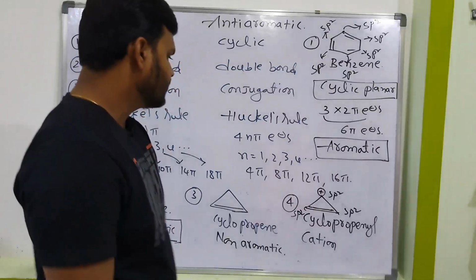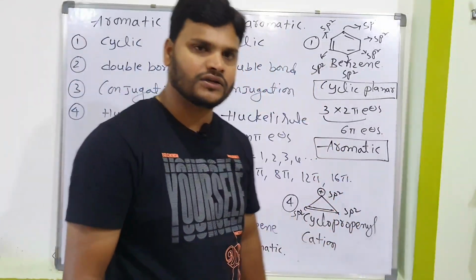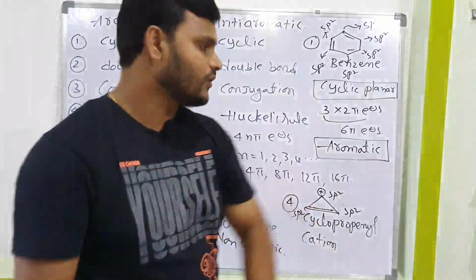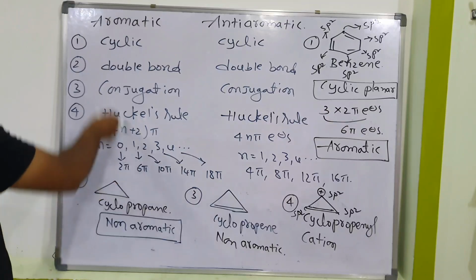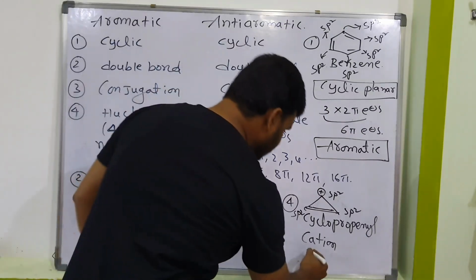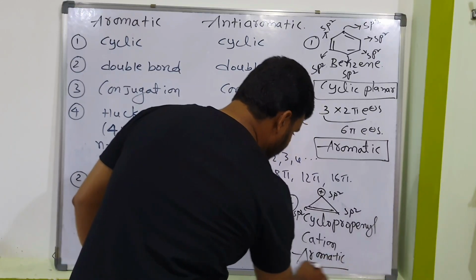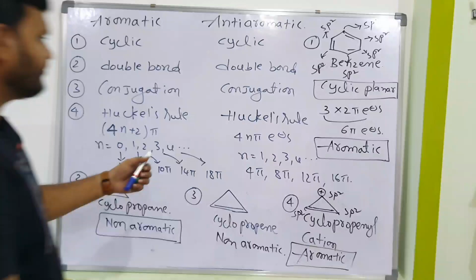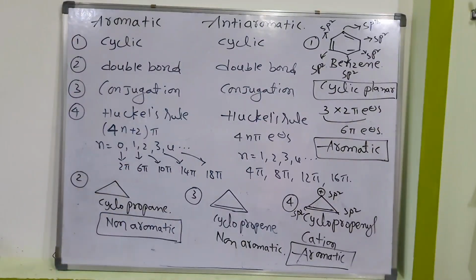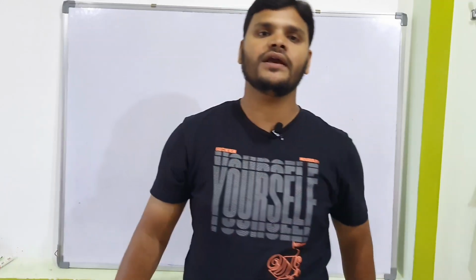Next, here one double bond is there. One double bond equals 2 pi electrons. 2 pi electrons means aromatic. That's the reason this is an aromatic compound. Is it clear? Just have a look, take a screenshot. If you know aromatic and anti-aromatic, then non-aromatic is a bonus.